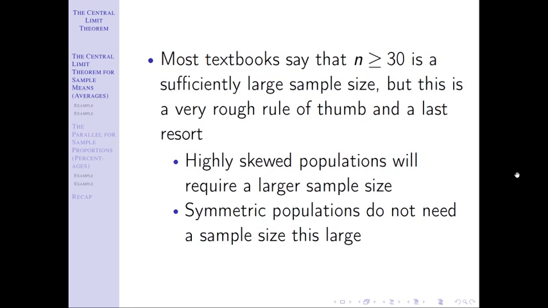Notice I said before, if we have a probability question involving X bar, we're going to say, okay, I need to know the shape and the spread. So what's the shape of X bar? If X is normally distributed, then X bar is normally distributed. Boom, good to go. Check number two. If that doesn't work, we say, okay, well, what about my sample size? What about my skewness? We look at the central limit theorem.